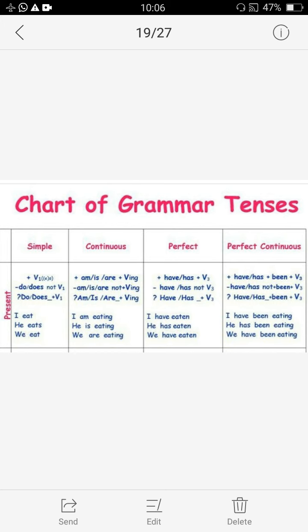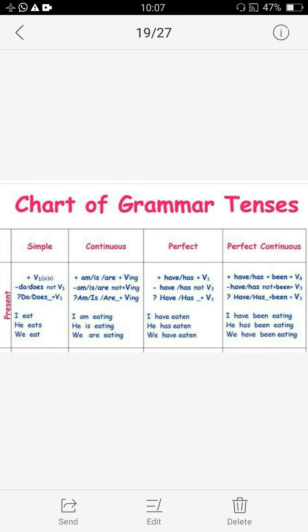In present tense we have these four different tenses: simple, continuous, perfect and perfect continuous. First of all, simple present. We also call it present indefinite tense. Now one more thing I would like to tell you here: why are these called by these names? Simple, as it is the most simple of all the tenses, and it is also called indefinite. Now why is it called indefinite?